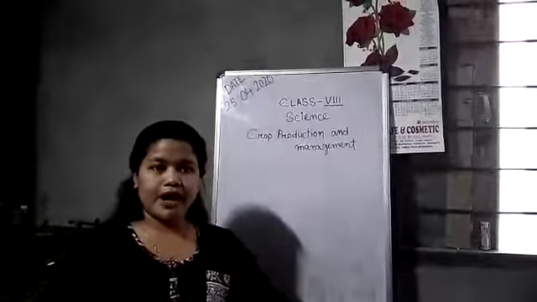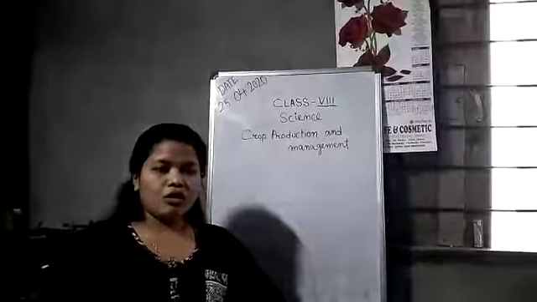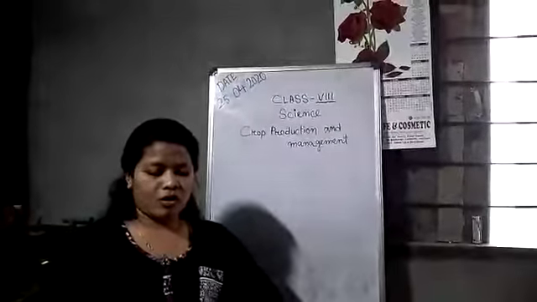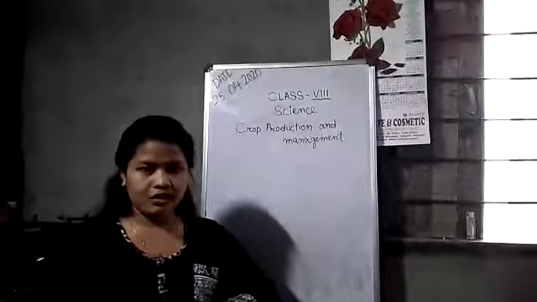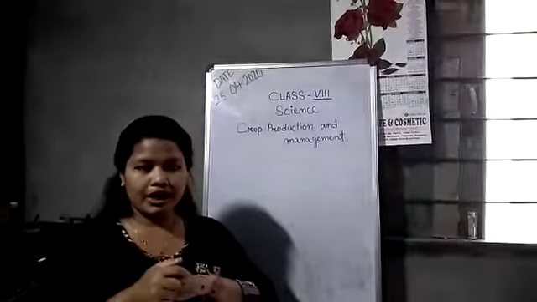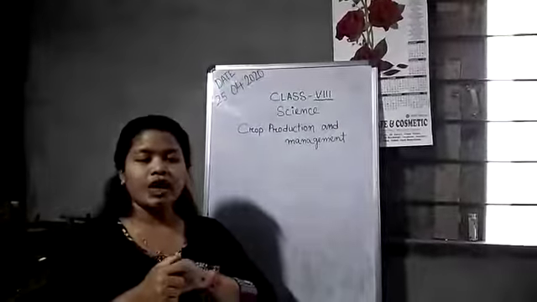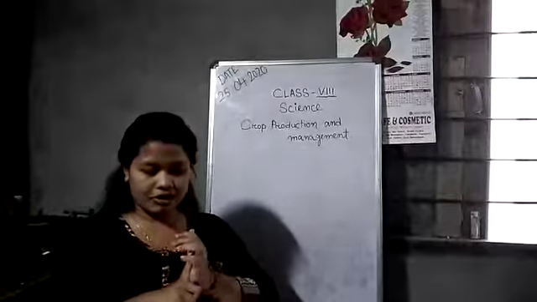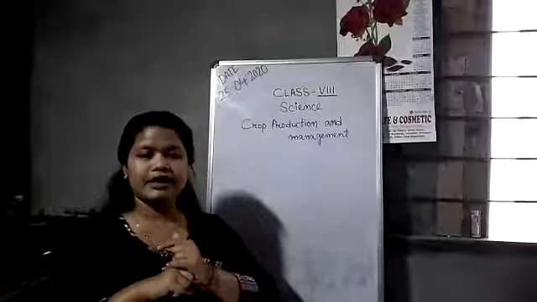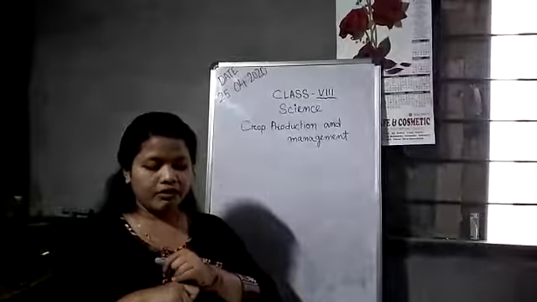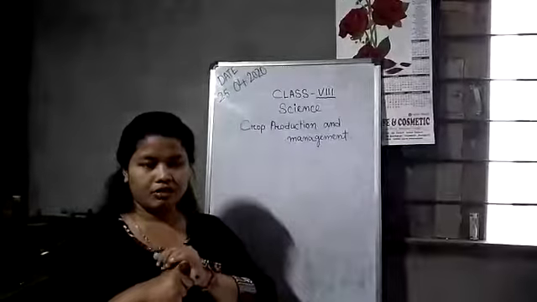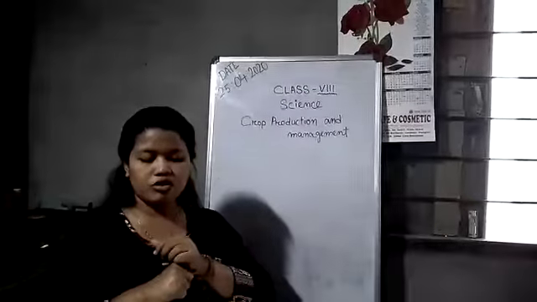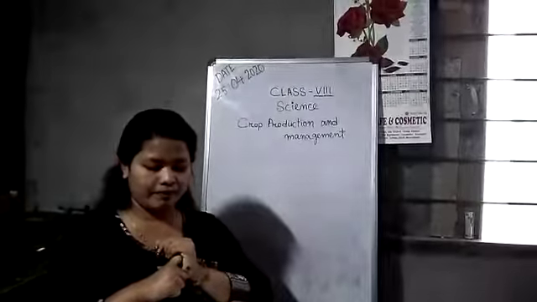The topic is manuring. So we use different fertilizers depending on the type of soil. The process of adding fertilizers to the soil is called manuring. So we use chemical fertilizers like NPK. N means nitrogen, P means phosphate and K means potassium. Then we also use manure. Manure is an organic fertilizer and it is obtained from the waste of plant or animal.